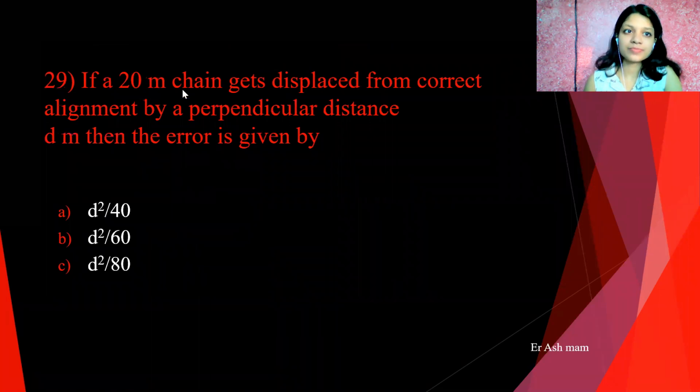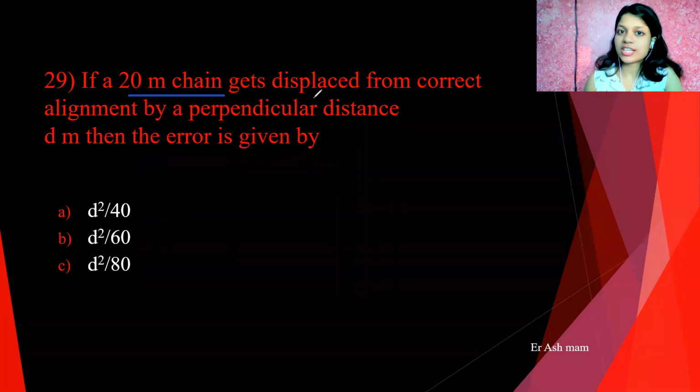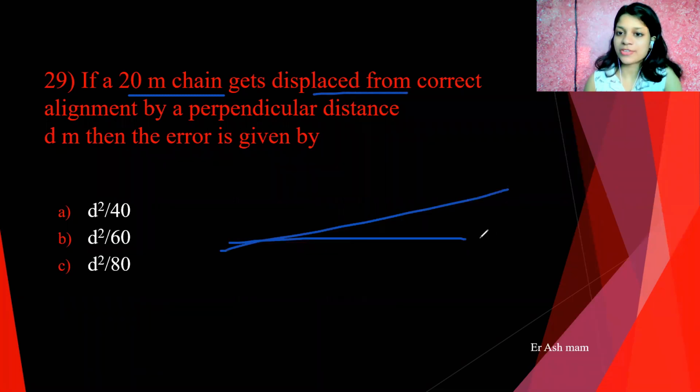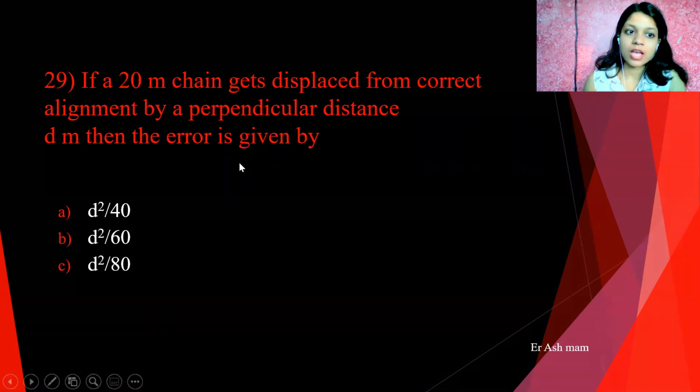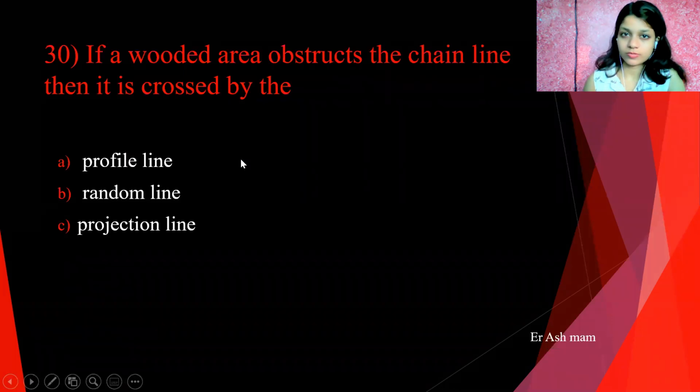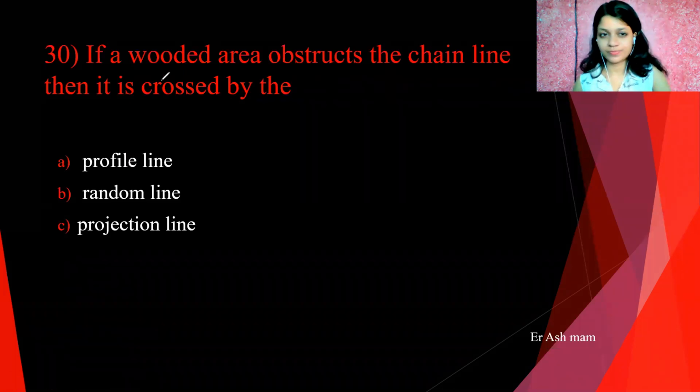Next one is, if a 20-meter chain is displaced from its correct alignment by perpendicular distance d meters, then the error is given by d square upon 40. Answer A is correct. Next question.